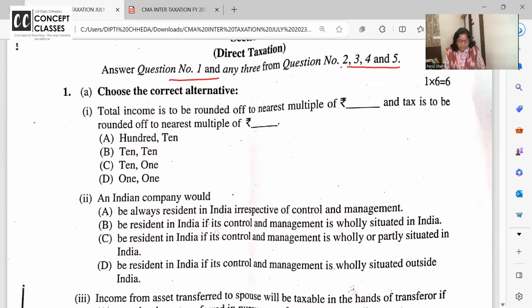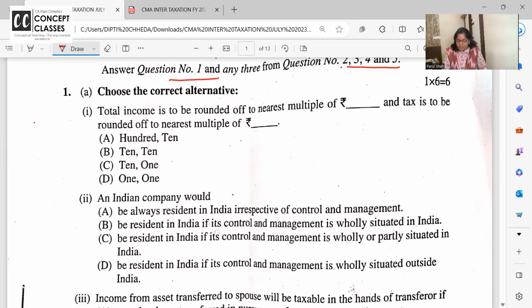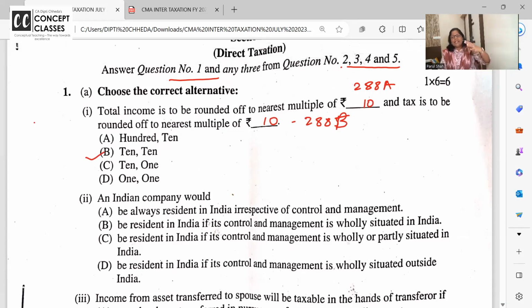Now, the first MCQ: the total income is always rounded off to nearest multiples of 10, and tax is also to be rounded off to nearest multiples of 10. This is talked about in section 288A and this in section 288B. So the answer for this is B, 10 and 10. Not every tax, not education cess, then surcharge separately. The final tax is always rounded off in the multiples of 10. All the heads of income, gross total income, deductions, the total income is rounded off in the multiples of 10.